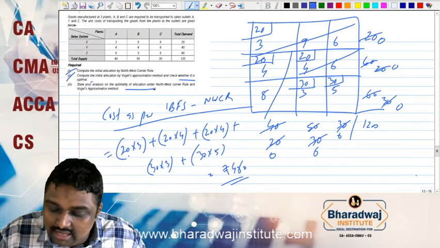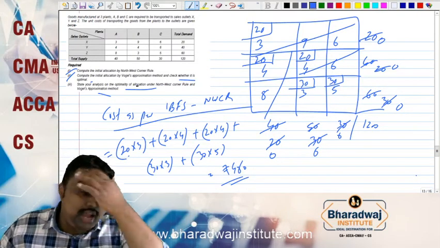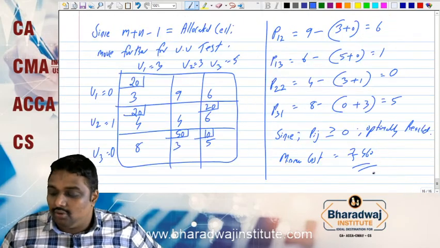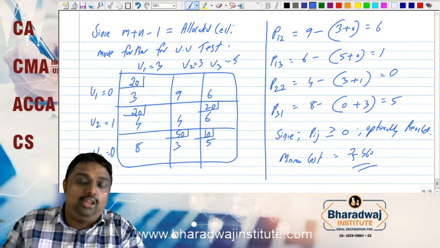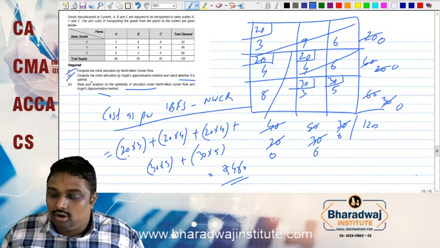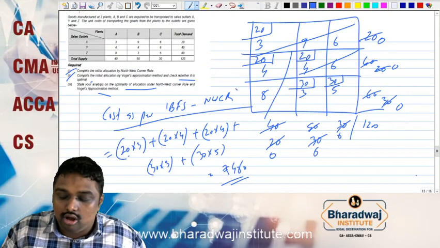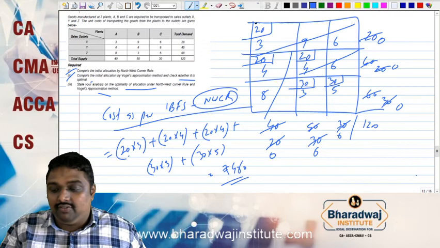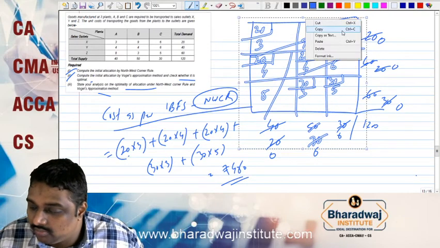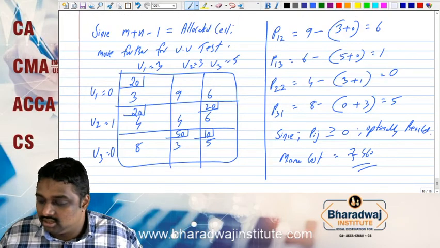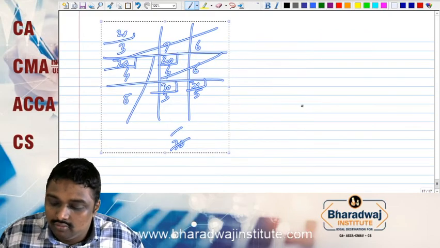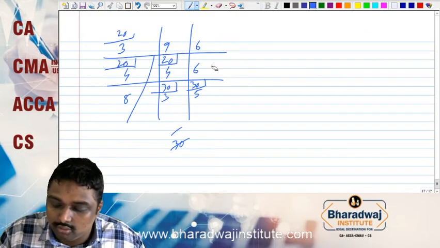See, we have done the analysis of the northwest corner. You can do the optimality for northwest also. I am not doing it here because it is 460. That too you will get UV. If you want, for your better understanding, I will do that too. This is the northwest corner. For a better understanding, we will do one more. We will do UV for this also. Here we got optimality. The last part they were asking, yes, we will do it for you.